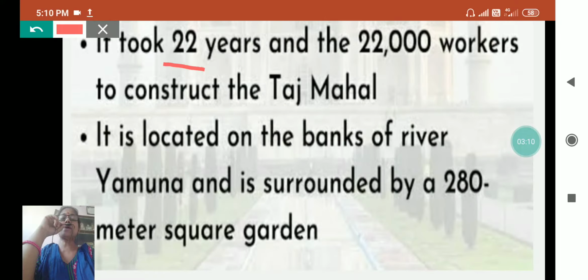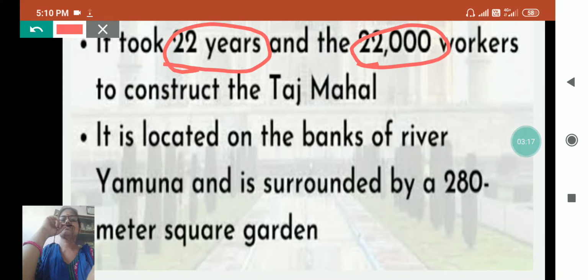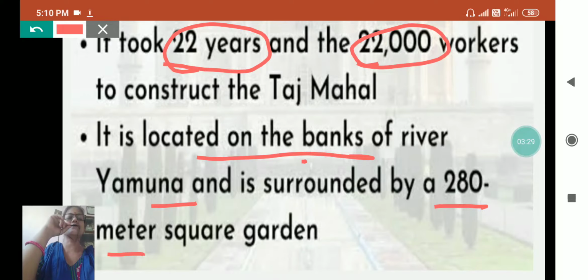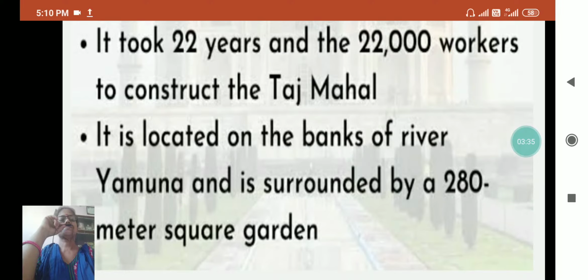It took 22 years and 22,000 workers to build. It is located on the bank of the river Yamuna, and it is surrounded by a 280-meter square garden.